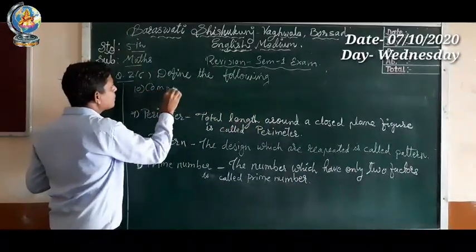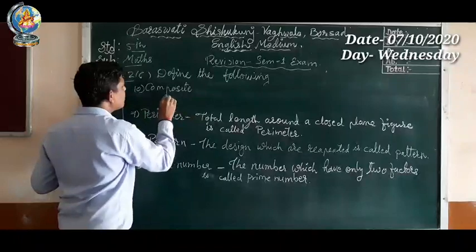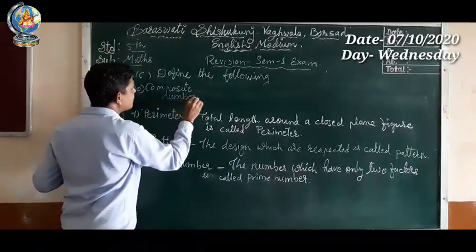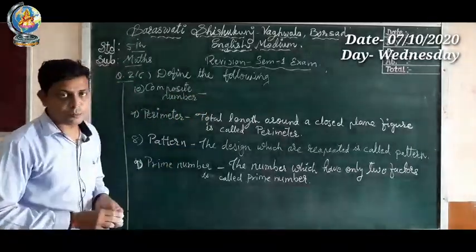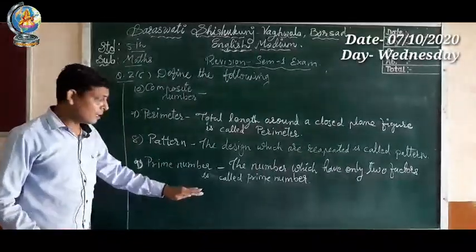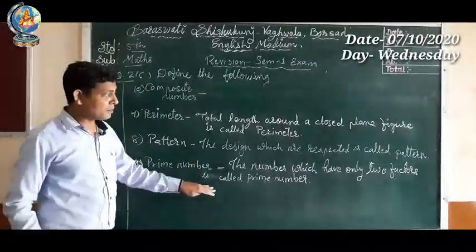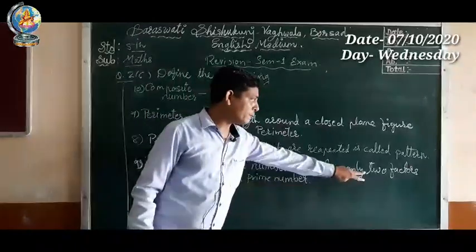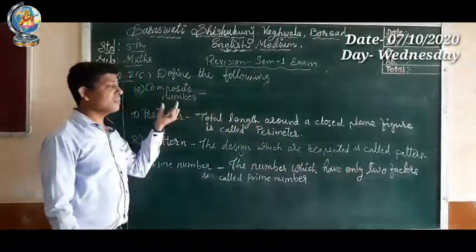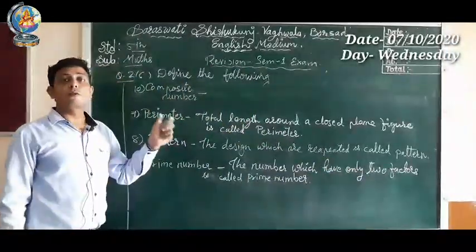Composite number. So what is the definition of composite number? Same as a prime number, but in prime number we have written only two factors. A composite number has more than two factors.